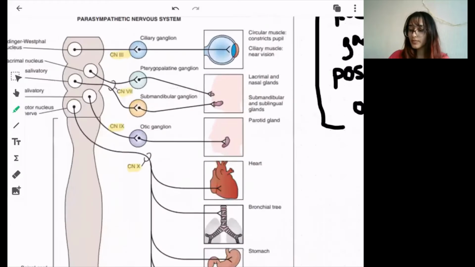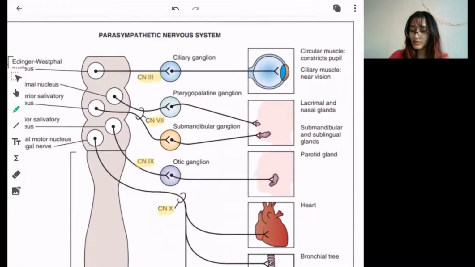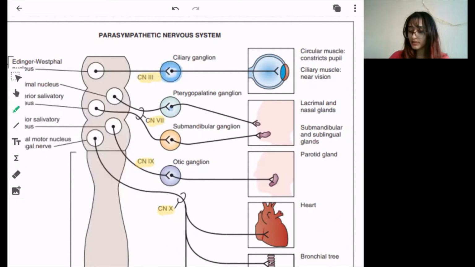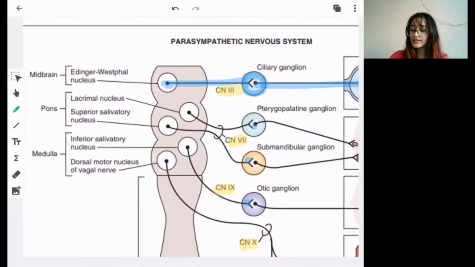So let's also look at the basic ganglia. Here, this is the basic scheme. This will be your ganglia. These are the main ganglia that you have to remember. And this will be your preganglionic nerve fiber. This will be your postganglionic nerve fiber. And here are the target organs. And also the nucleus. The nucleus basically means the collection of cell bodies or neuronal bodies. Obviously each preganglionic nerve fiber arises from a nucleus in the brain, and these are the important ones.